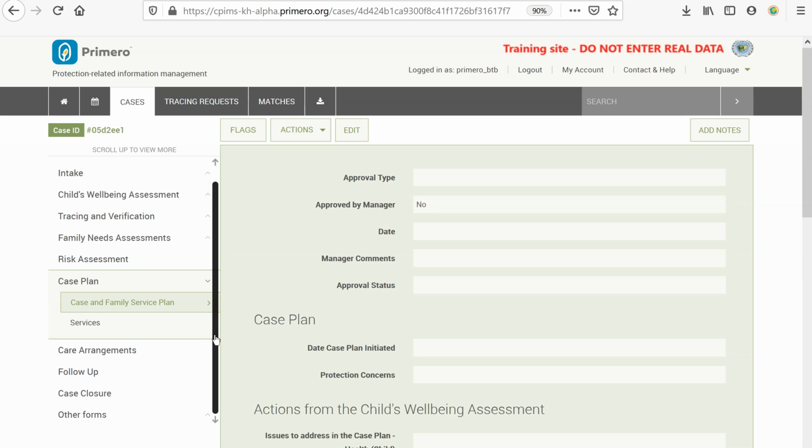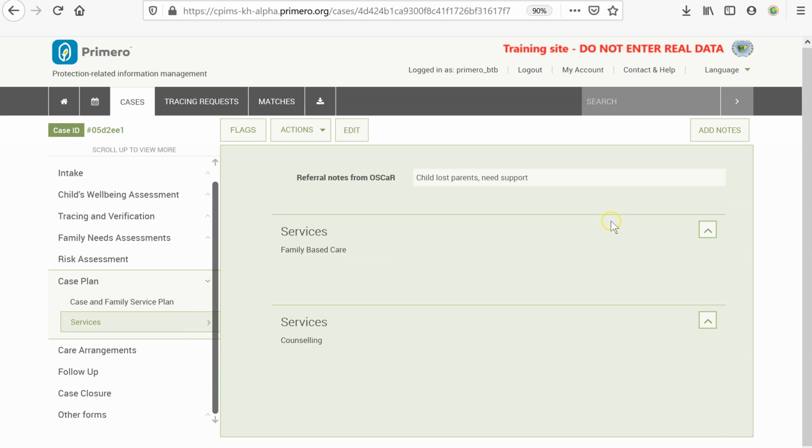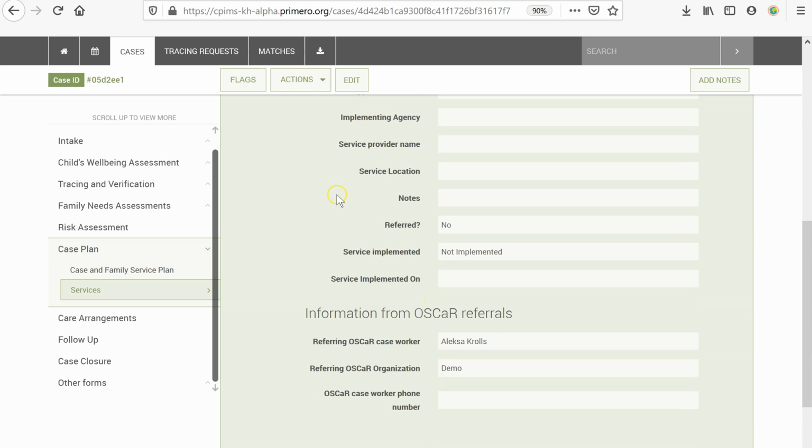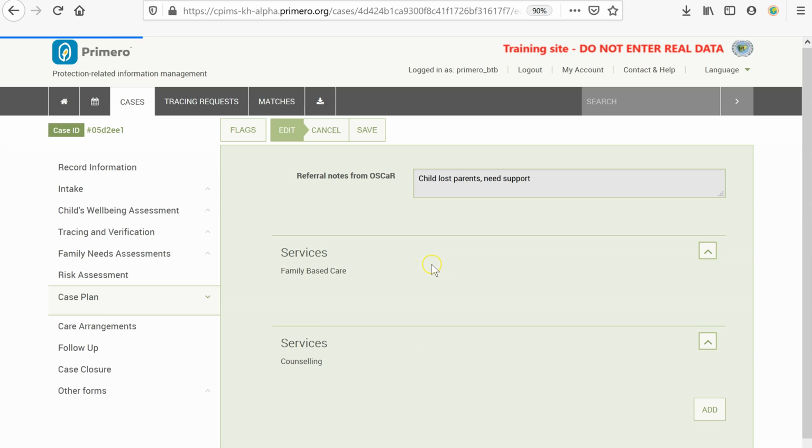Once the service is implemented, the case worker can then come to the service form again, edit the case, and select the implementation date. And by doing this, the system will automatically consider the case as implemented.